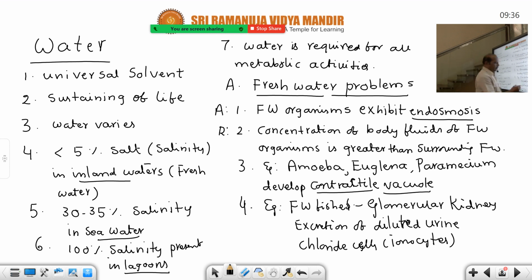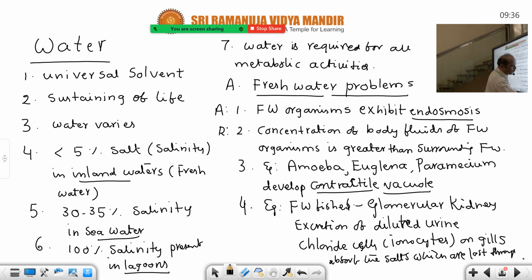So these chloride cells present on gills absorb the salts which are lost through urine. That you have to add, which are lost through urine. Diluted urine, more urine is excreted, so there is a chance of salts going out of the body. When many salts go out, the osmotic balance is disturbed.